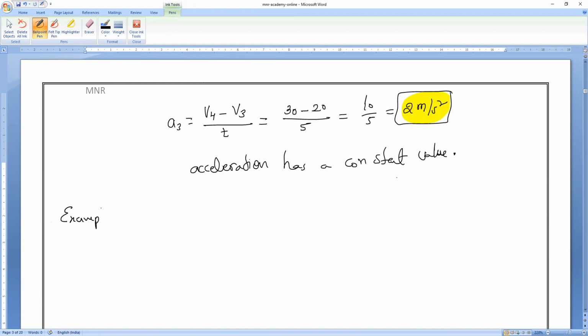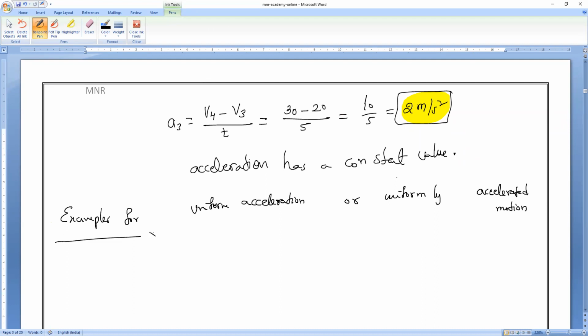Next, keep the heading: examples for uniform acceleration, or uniformly accelerated motion. Both are the same, Lingesh. In general language we say uniform acceleration, but the body is said to be in uniformly accelerated motion. That's all. Nothing more.